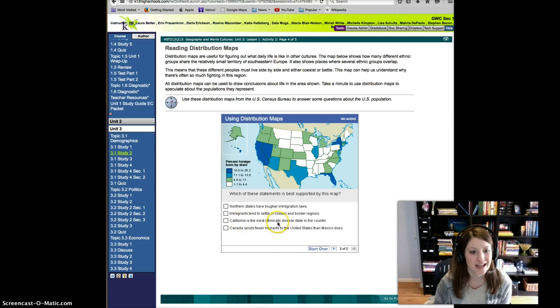California is the most ethnically diverse state. Again, we can't see how many people or how the different regions of ethnicities are here. Canada sends fewer immigrants to the United States than Mexico does. We can't tell that. We can't tell where people are coming from. Northern states have tougher immigration laws. We also can't tell that. So right here, what we can tell is immigrants usually will settle on the coasts more so than the Midwest.